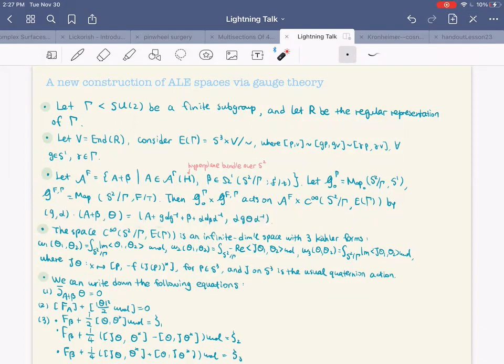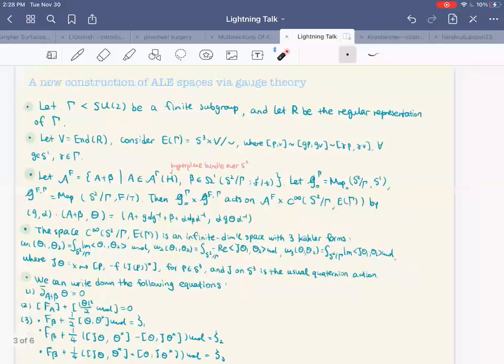We also have that the space of sections is an infinite dimensional space with 3 Kähler forms. In other words, it's hyperkähler, and the 3 Kähler forms are the following. So with the previous setup, we're able to write down the following equations. These are the equations. We can think of them as the moment map equations coming from the gauge group action.